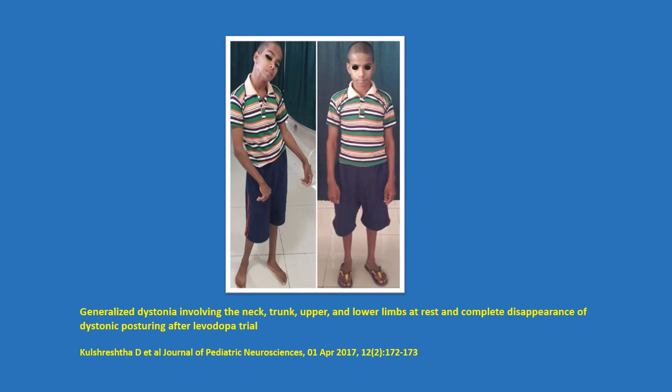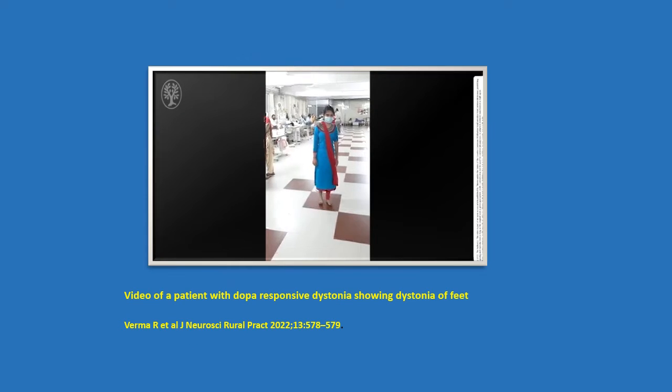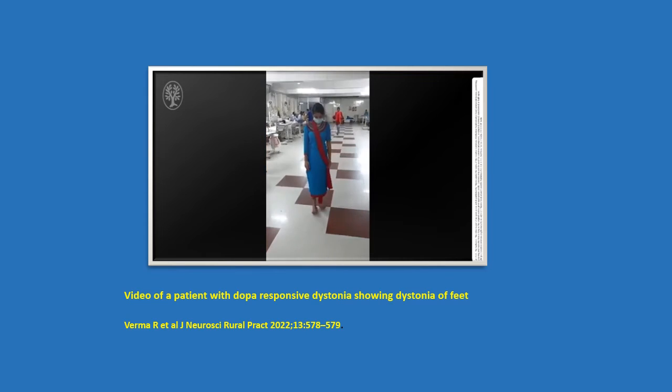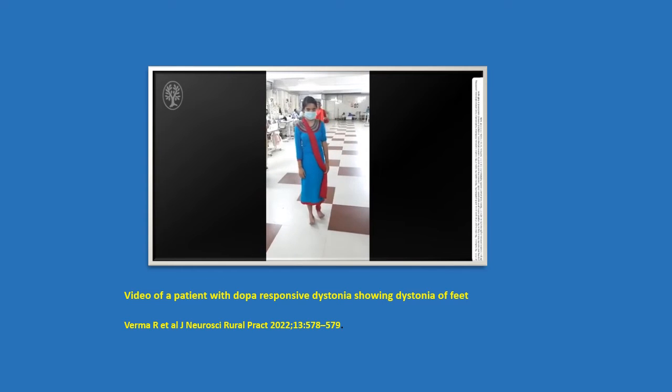This figure shows generalized dystonia involving the neck, trunk, upper and lower limbs at rest, and complete disappearance of dystonic posturing after levodopa trial. This video shows a patient with dystonia of the feet and difficulty walking.